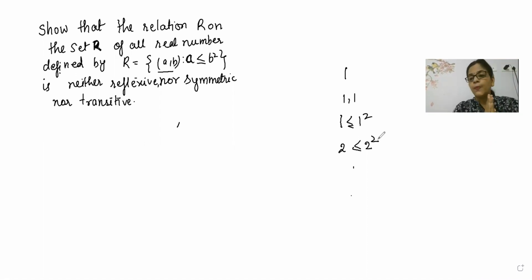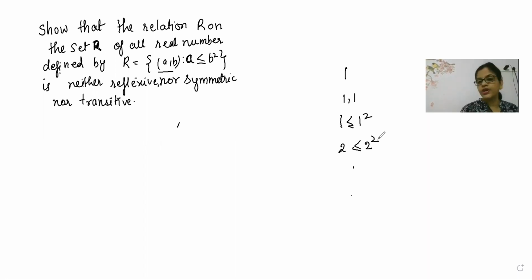Bang on, super. Because they will be present inside the relation, but will they be satisfying the condition? No, they will never be satisfying the condition. So from the set of real numbers, we cannot take out those elements which satisfy this condition.